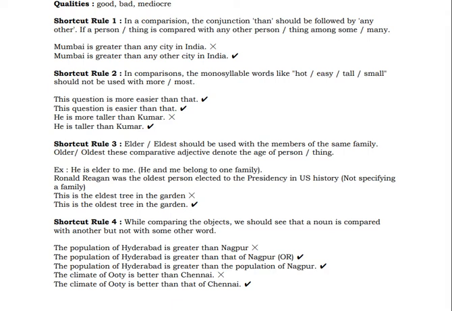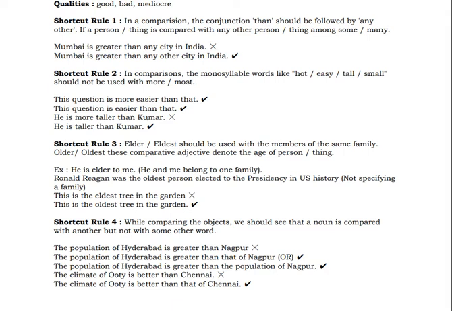Okay, you got the difference between elder and older. He is elder to me, no, wrong. Now he and I belong to one family. But if it is not specified, it is better to use older. This is the eldest tree. No, this is the oldest tree in the garden. Ronald Reagan was the oldest person elected to the presidency in US history.